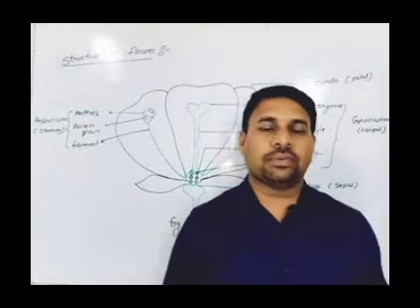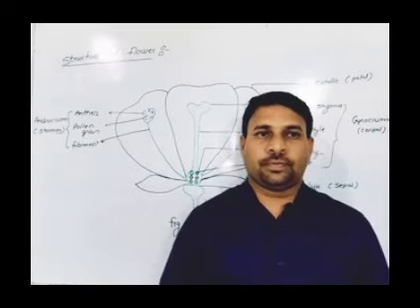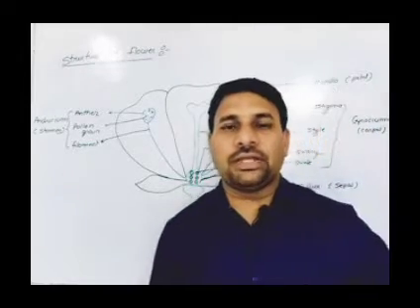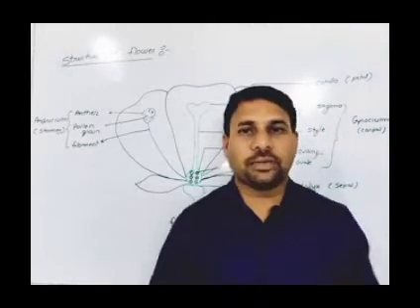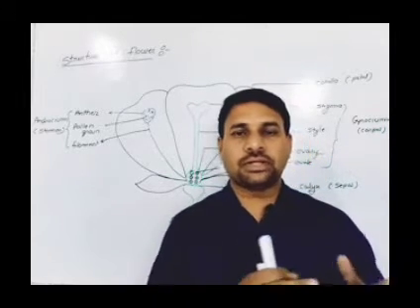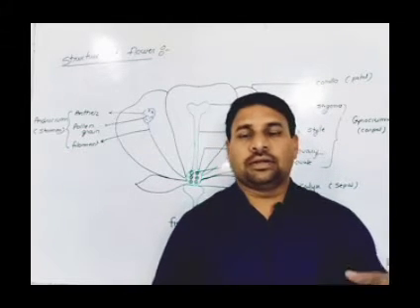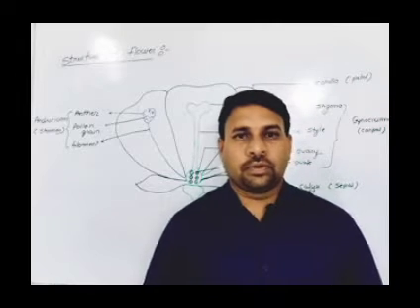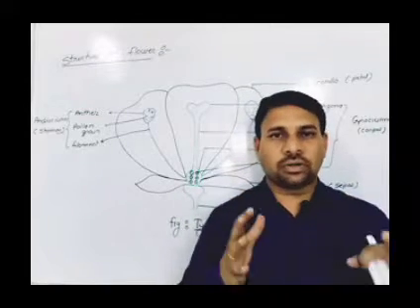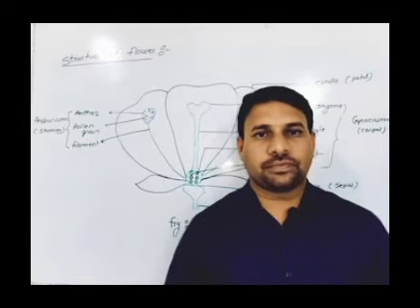Today we are discussing a very important topic, that is the structure of a flower. Now, what is a flower? It is the site for sexual reproduction. First of all, we are discussing what reproduction is, then the types of reproduction, and the structure of the flower. Reproduction means the process of formation of new progeny or new offspring from existing parents.